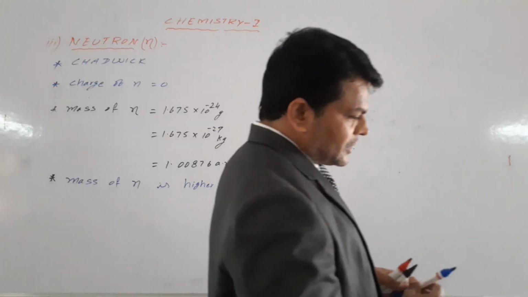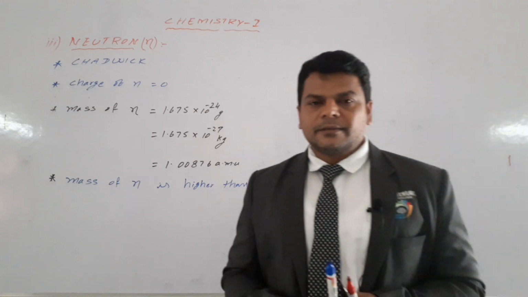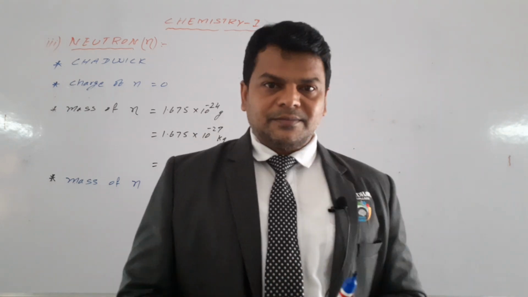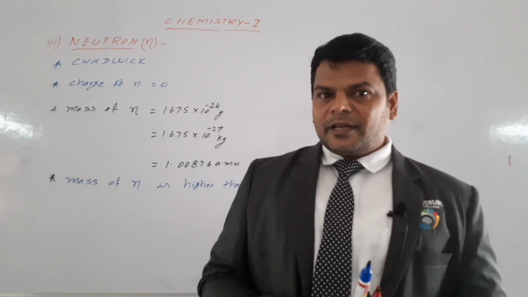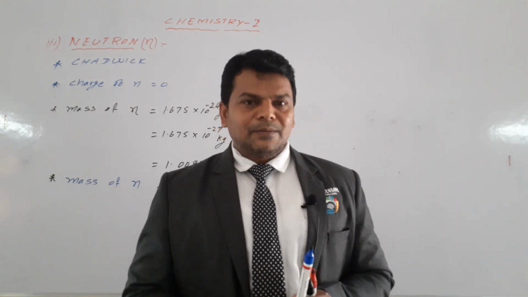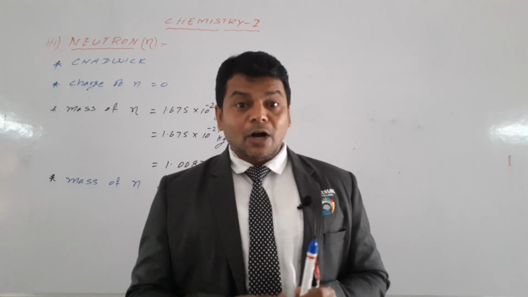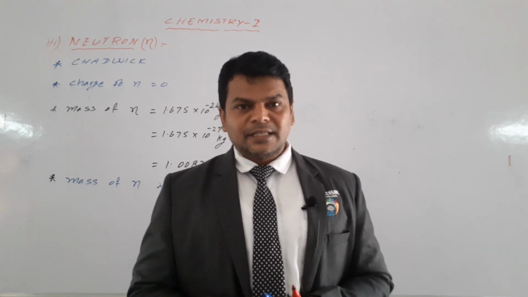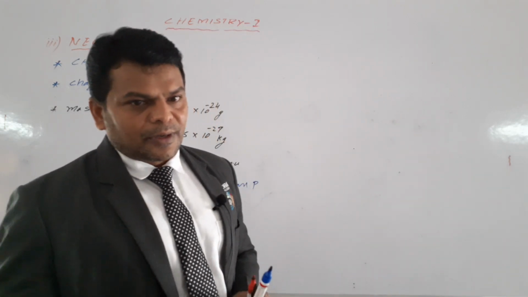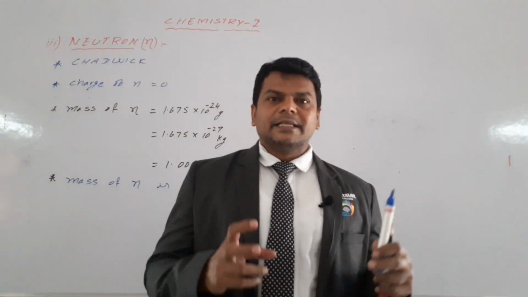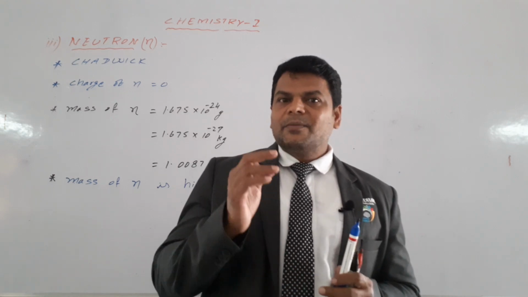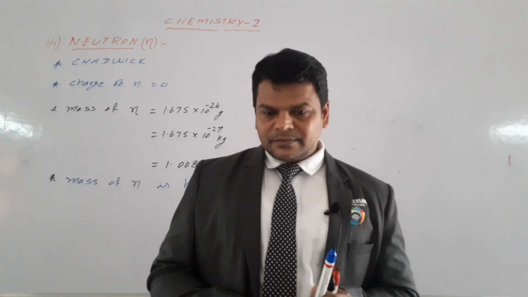After discovery of subatomic particles, you have to know the structure of atom, means if you look inside the atom, how it is, we are going to discuss in the next class. So what are subatomic particles? Electron, proton, neutron. What is atom? It is the smallest particle which is used to construct the matter. Okay, thank you.